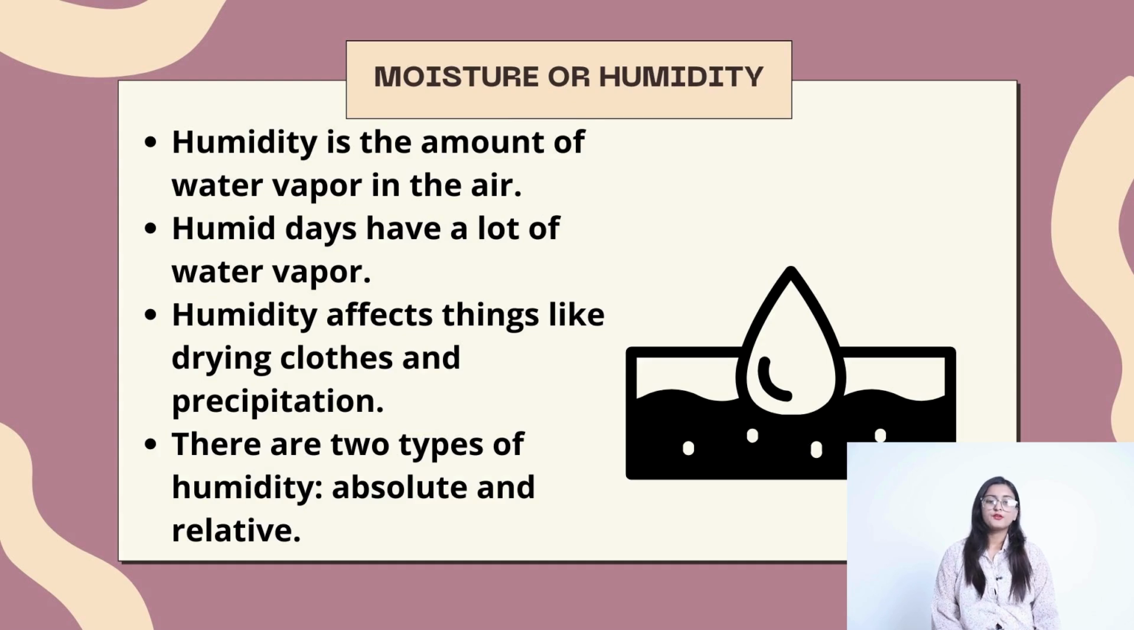Moisture or humidity. Humidity is the amount of water vapor in the air. Humid days have a lot of water vapor. Humidity affects things like drying clothes and precipitation. There are two types of humidity: absolute and relative.